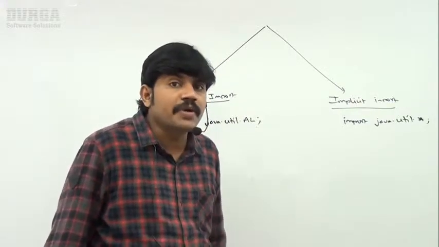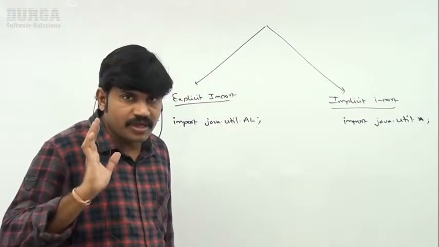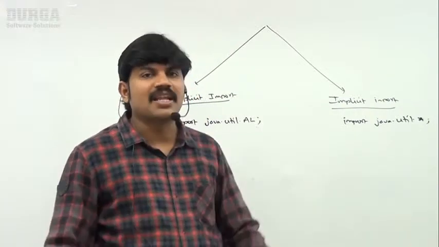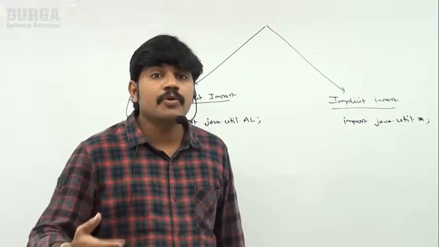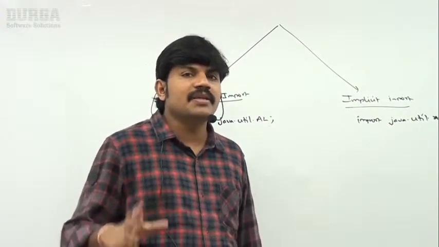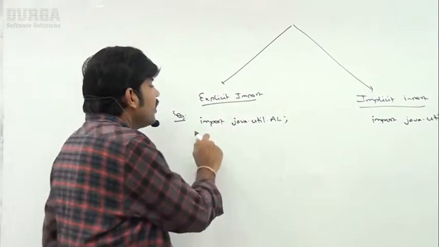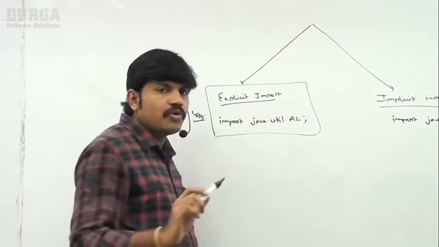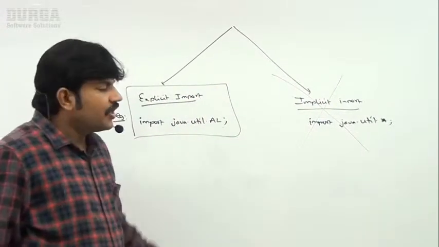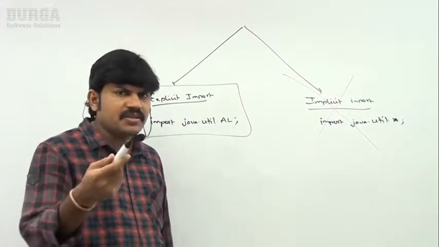Readability of the code is improved because of explicit import. That's why readability is very important, not typing. Typing is a one-time activity, but readability is needed multiple times. That's why in real time readability is always highly recommended. Compulsory we should go for explicit import. Implicit import is almost not at all recommended because readability goes down.